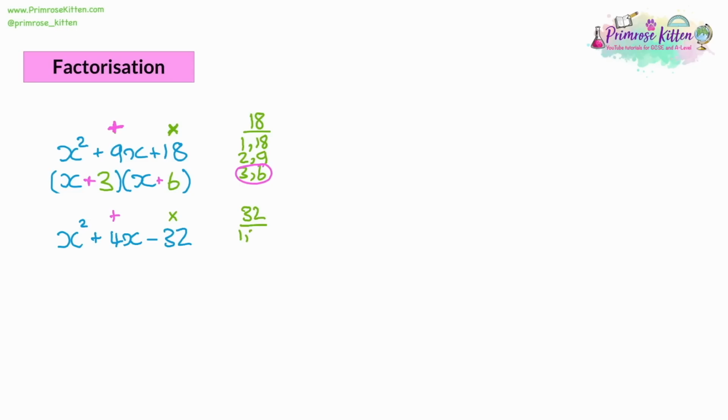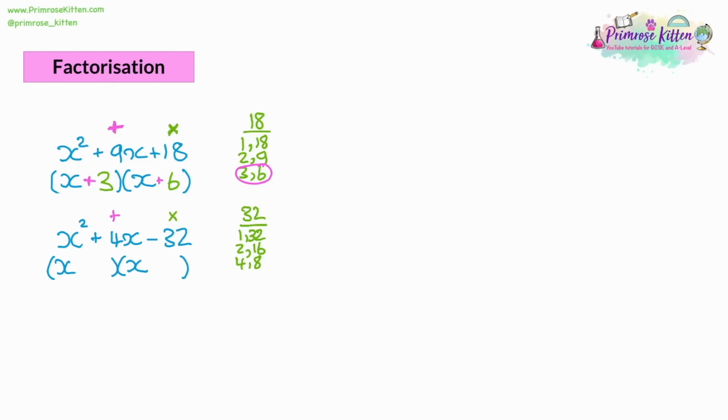You can divide it by 1. We can divide it by 2. We can't divide by 3. We can divide by 4. We can't divide by 5 or 6 or 7. And we can divide it by 8. We've already got 8 written down, so we must have finished our list. So we look through the list and think, which of these numbers add together to make 4? And at first glance, none of them will add together to make 4.